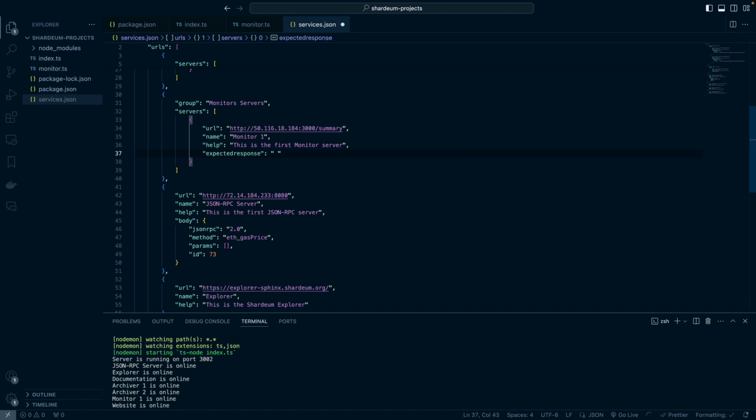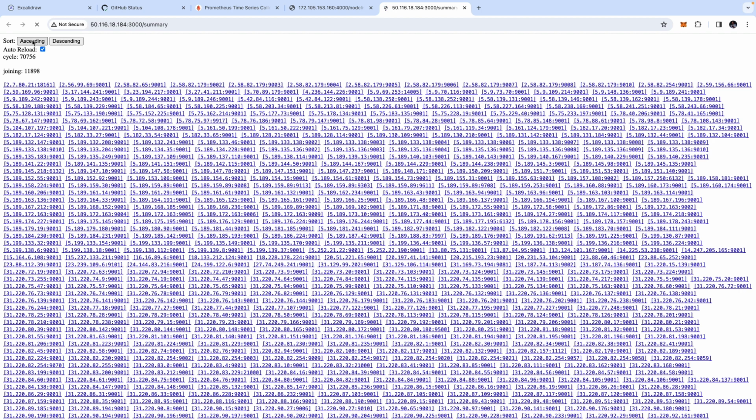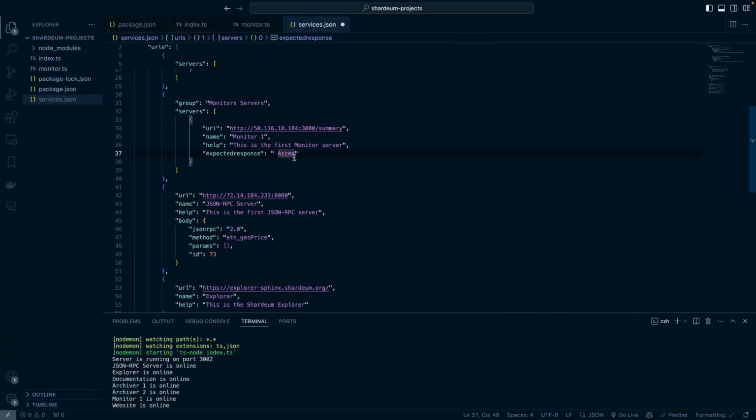And I'm going to just use ascending, because if you look here, you see that we've got these two buttons, ascending and descending. I don't even think they are buttons. I think they are just text. So let's do that. Ascending. I need to spell it correctly though. And yeah, so I think that should be it.